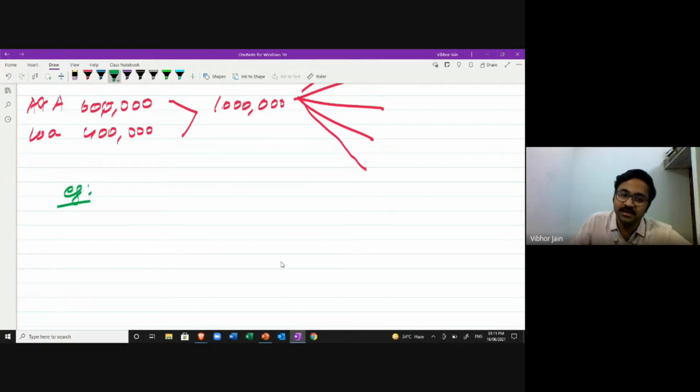I'll take an example. Whenever I say I'm talking from the business point of view, I am the accountant of the business. So whenever I'm talking about something, I'm talking from the business perspective. You have to keep this point in mind.